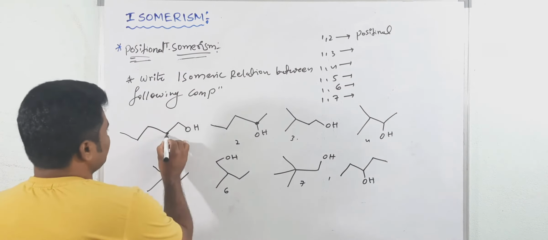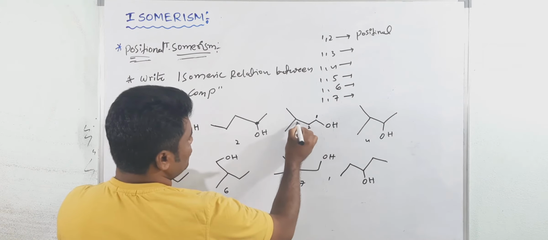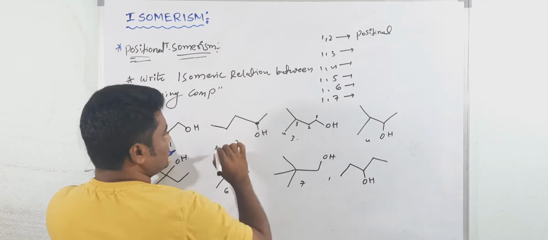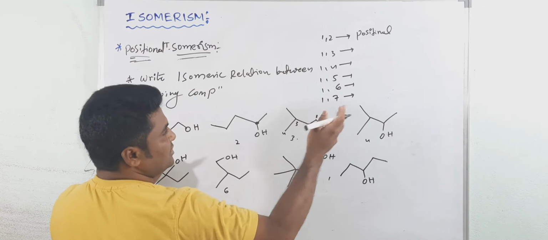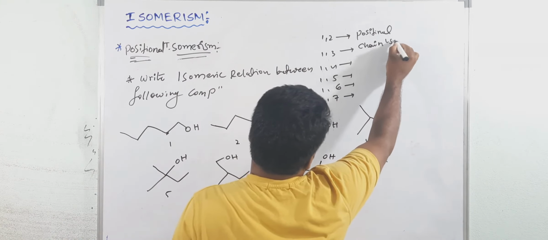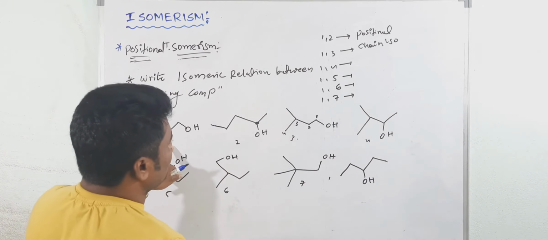See here the position is 1. Here see the position is 1, 2, 3, 4. The OH position is the same, but this is a straight chain, this is a branched chain. So this is called what? Chain isomers. Okay, next. 1, 3 is over, 1, 4.